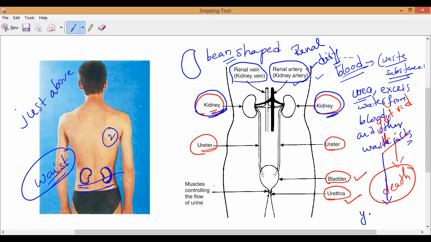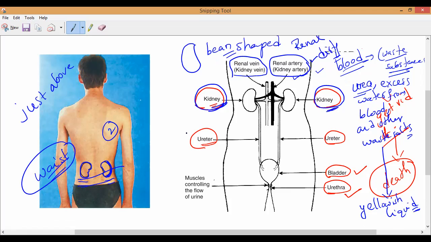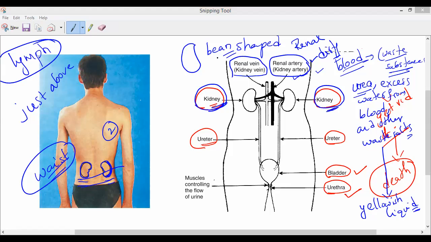One more liquid is yellowish. What is that liquid? Can you say? I have already taught you. We have studied along with the blood circulatory system the lymphatic system, and lymph is the fluid which is present in which color? Yellow color.